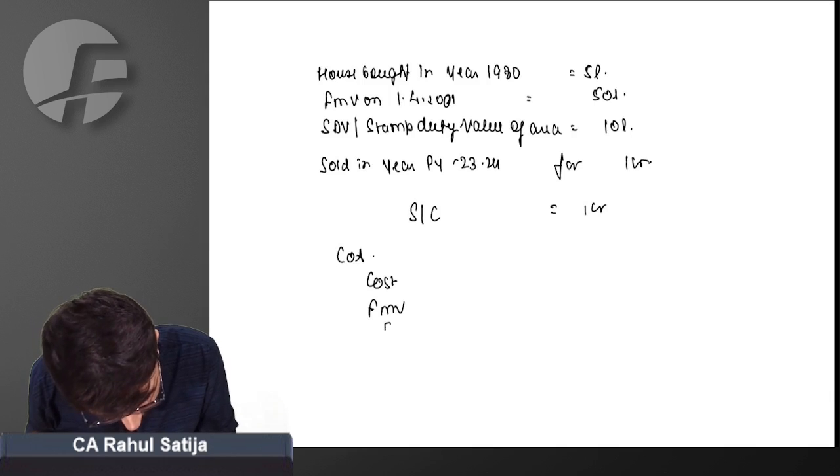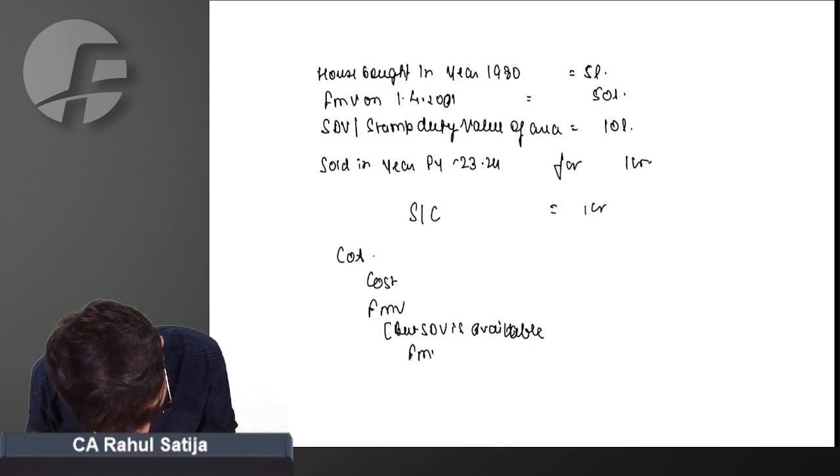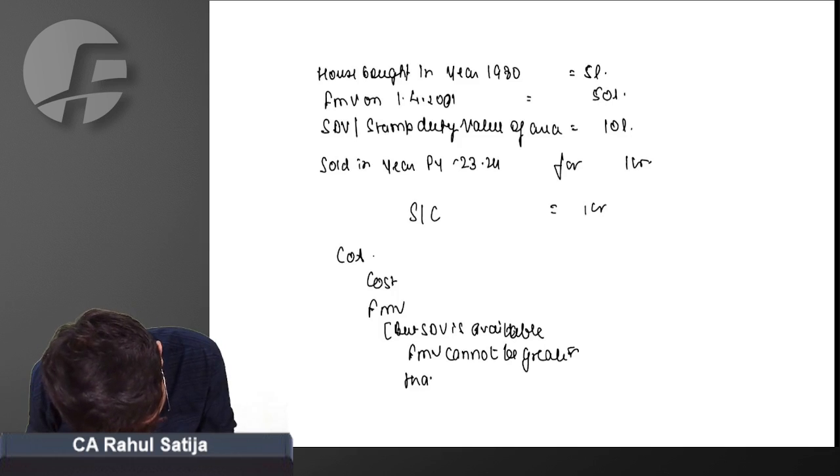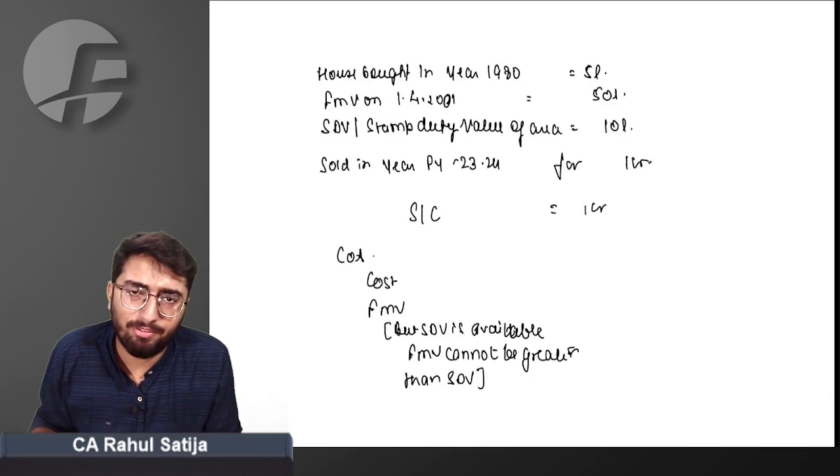Sir, FMV. But if SDV is available, FMV cannot be greater than SDV.